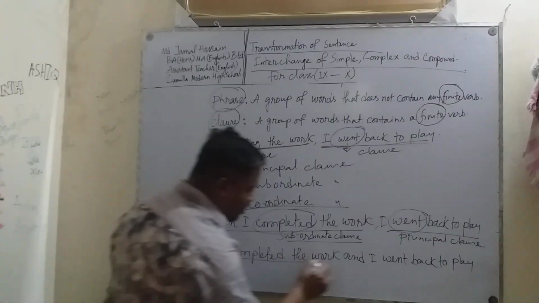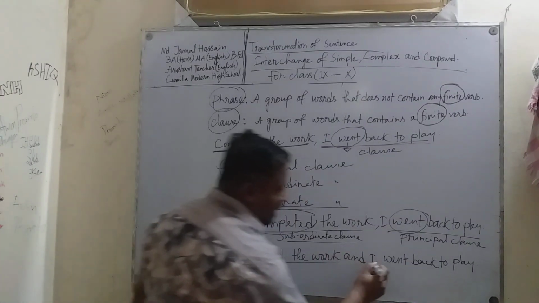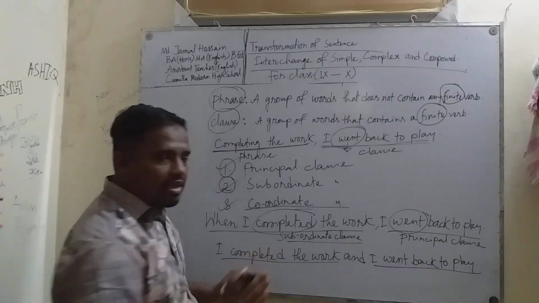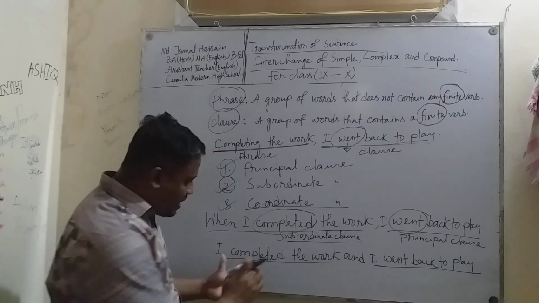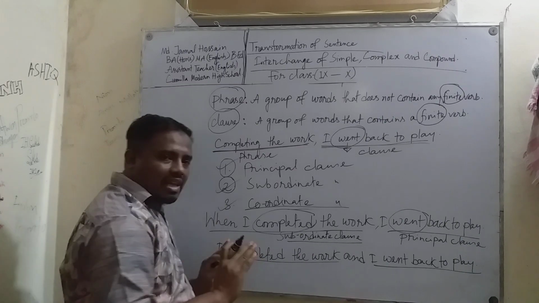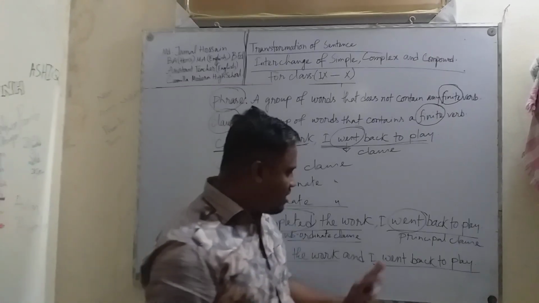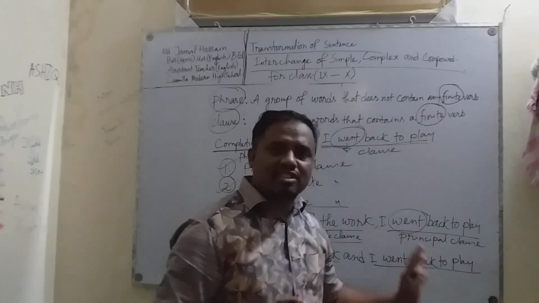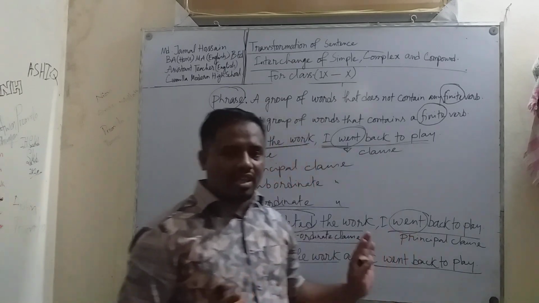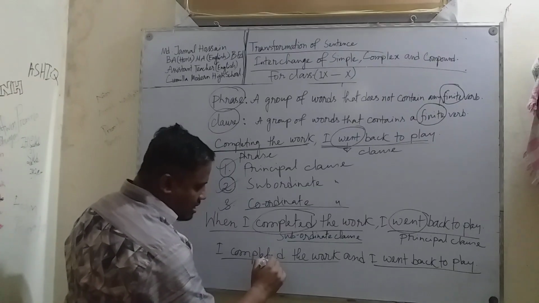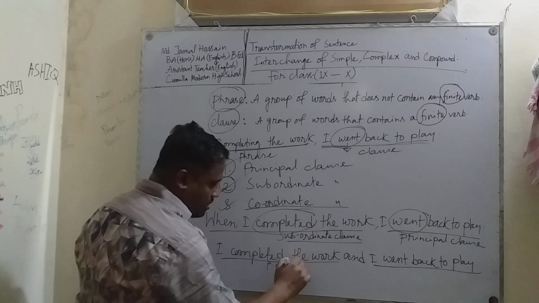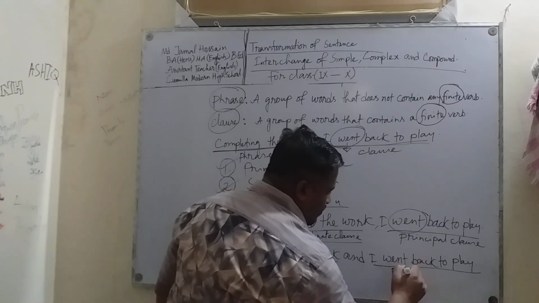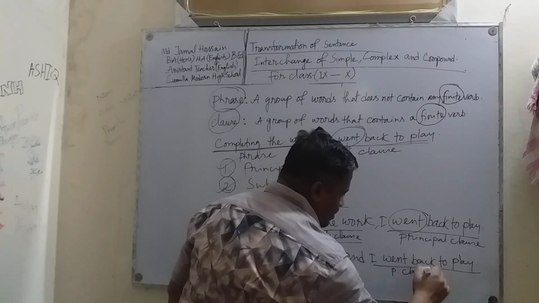I completed the work. I went back to play. This part of the sentence can express its meaning independently. This part of the sentence can also express its meaning independently. That's why it's a principal clause. This is also a principal clause.